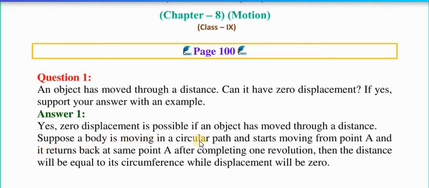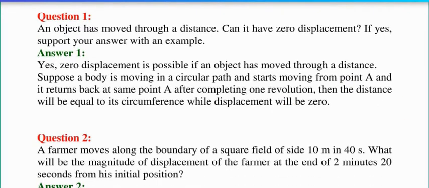Suppose a body is moving in a circular path and starts moving from point A and returns back at the same point A. After completing one revolution, the distance will be equal to its circumference, while the displacement will be zero, because in displacement we consider the shortest pathway and only the initial position and the final position. So in such a case we get the displacement zero.